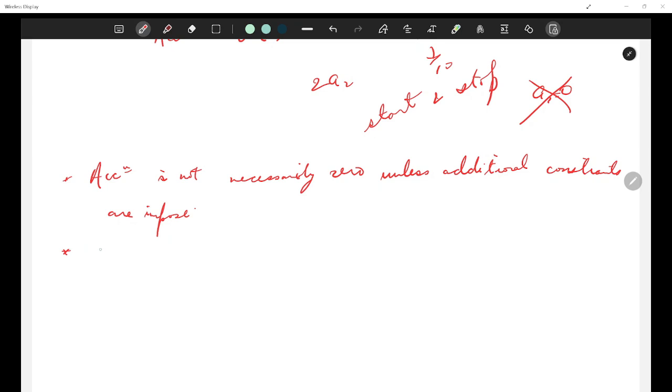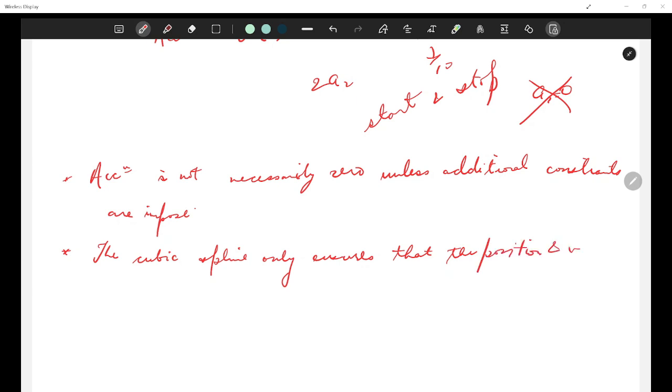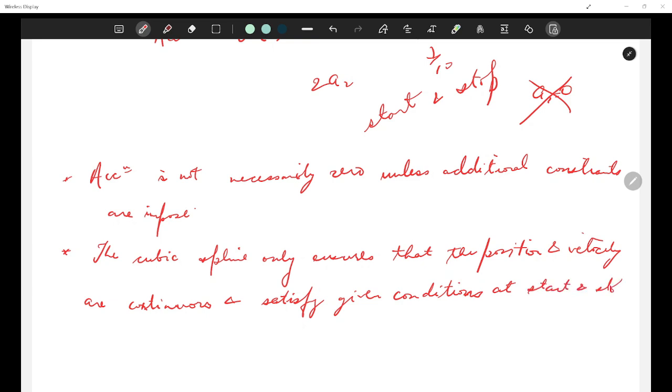This cubic polynomial that we are using, the cubic spline, only ensures that the position and velocity are continuous and satisfy given conditions at start and stop, but not necessarily acceleration.